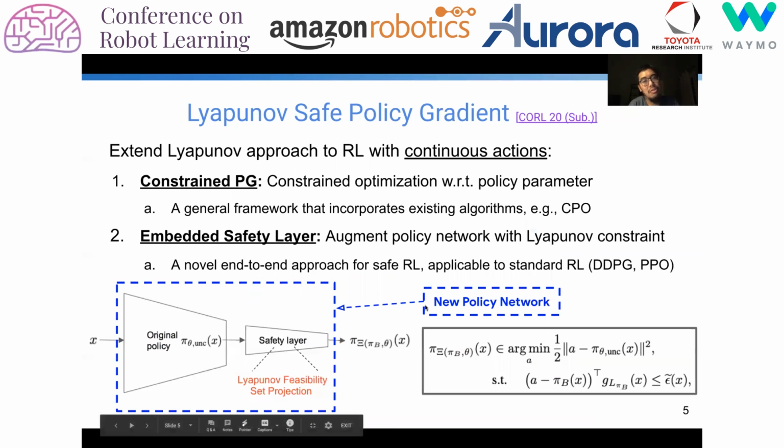In our work, we extend the Lyapunov approach to handle continuous actions in reinforcement learning. There are two classes of algorithms that we propose. The first is the constrained policy gradient, in which we formulate the previous Lyapunov approach using constrained optimization over policy parameters. This framework also incorporates standard algorithms such as CPO in this literature. The second approach is so-called embedded safety layer, which is a newer approach in which we augment the policy network with this Lyapunov constraint in an end-to-end fashion. With this augmented architecture, it is quite handy that we can apply standard reinforcement learning algorithms to solve the safety problem.